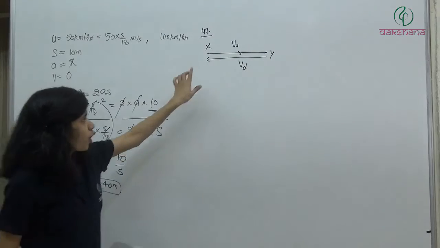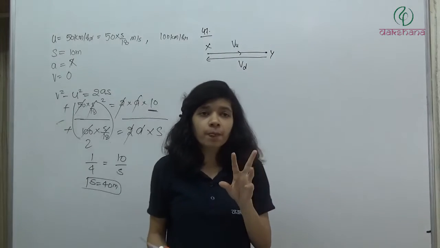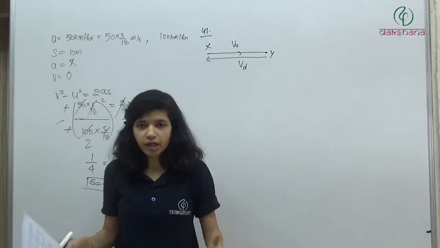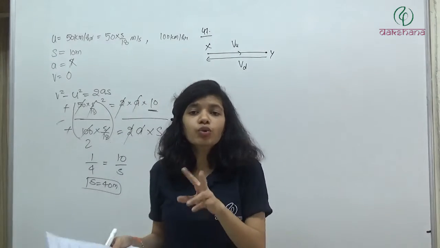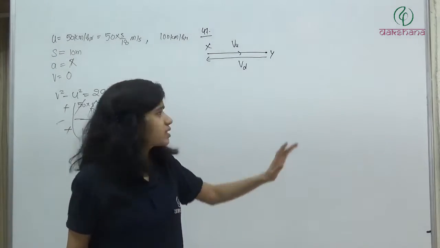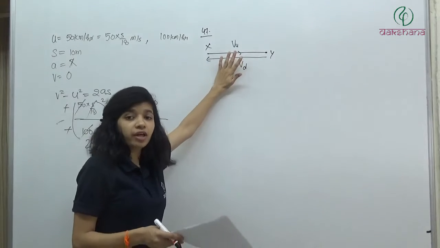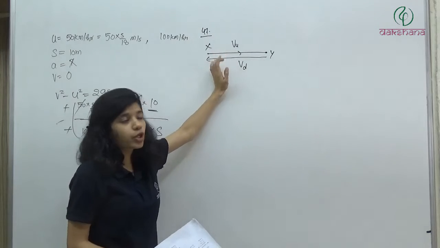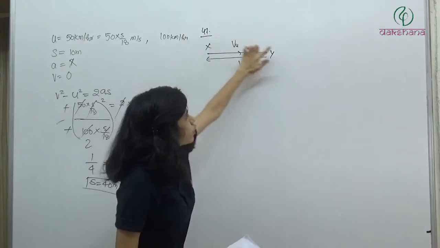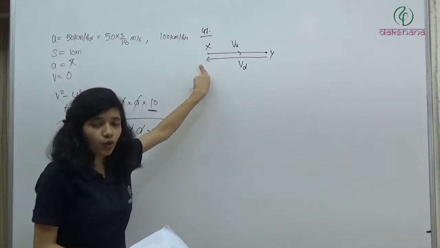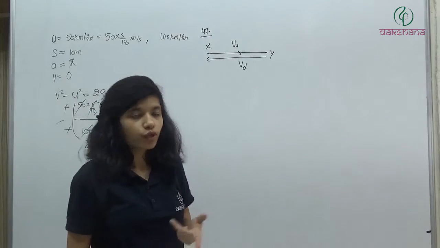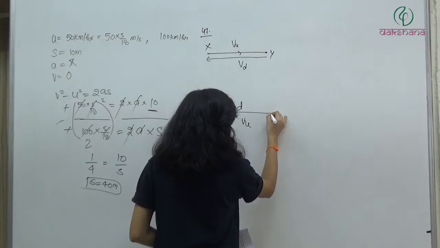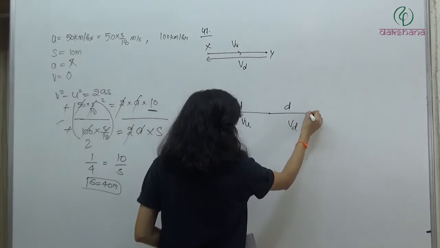We had solved one problem in which we were covering the half distances of the total journey, first half and second half, with two different velocities V1 and V2. This is the same. If the question asks for average velocity, then definitely the answer will be 0 because once the particle comes back to X, its displacement is 0. But in the question they are asking average speed. So this question is something like this: the first D you have covered with Vu and the second D you have covered with Vd. This is distance D.